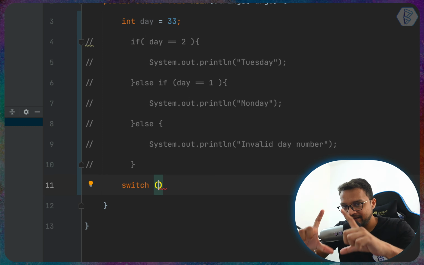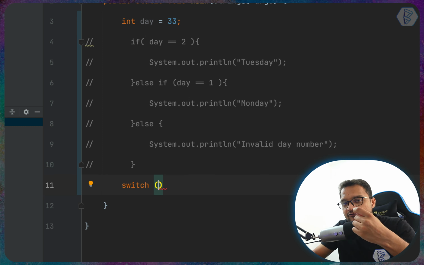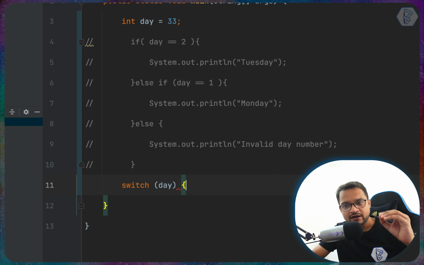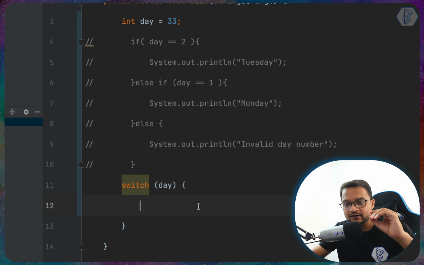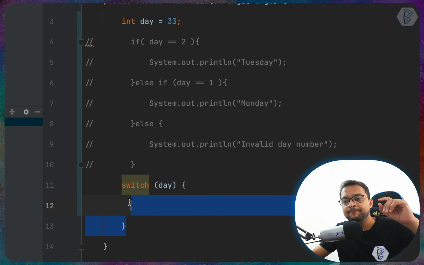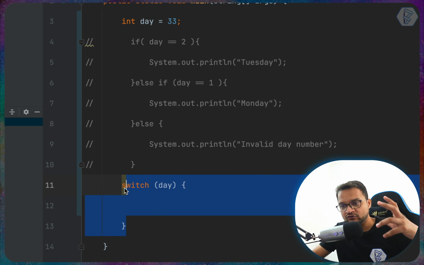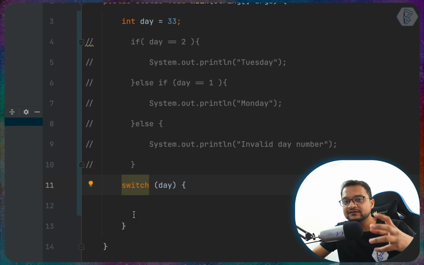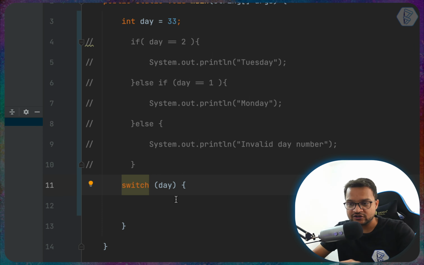After that, in the parentheses, you provide the variable which you need to compare. Everywhere you need to start and close curly braces to define the block of that statement. So this is a switch statement. From line number 11 to 13 is the block of the switch statement.